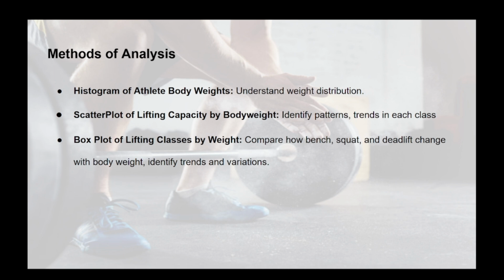So our method of analysis is a histogram of athletes' body weight to understand weight distribution, a scatter plot of lifting capacity by body weight to identify patterns and trends in each class, and a box plot of lifting classes by weight to compare how bench, squat, and deadlift change with body weight to identify some trends and variations.